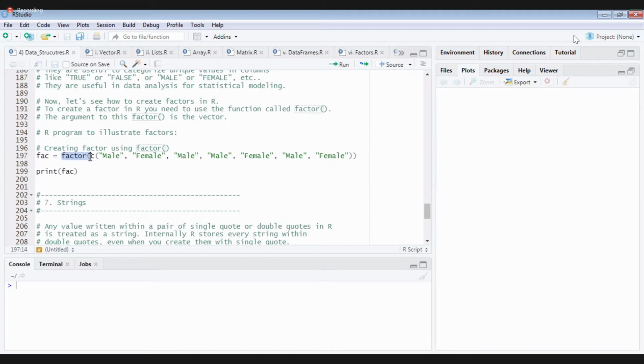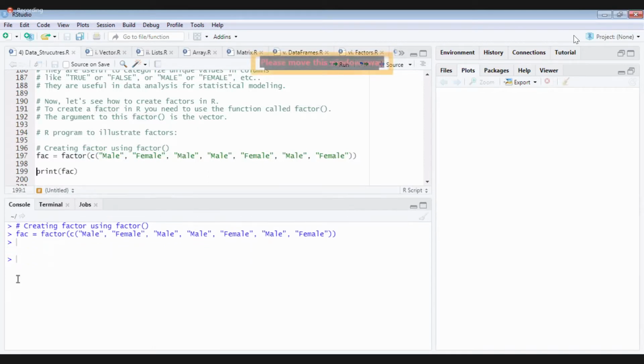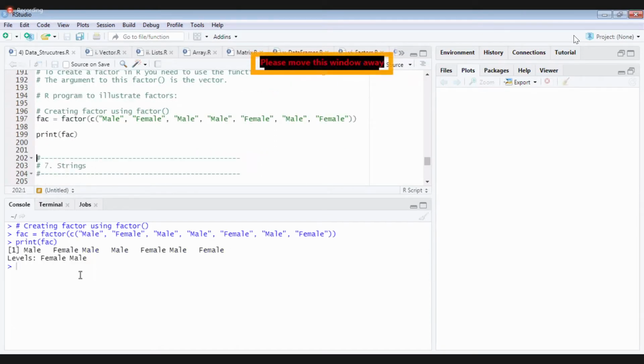Now observe carefully how to create one. Using the factor function, I can create categorical data. See here, c of, I'm giving some values. I created a factor. I run it. Now observe the output when I print the factor.